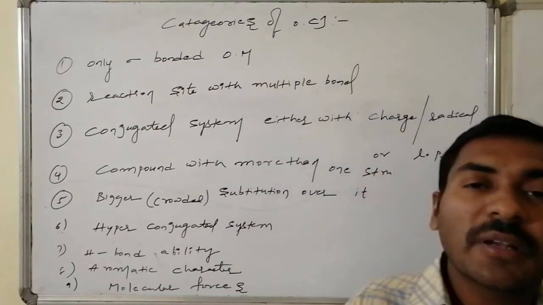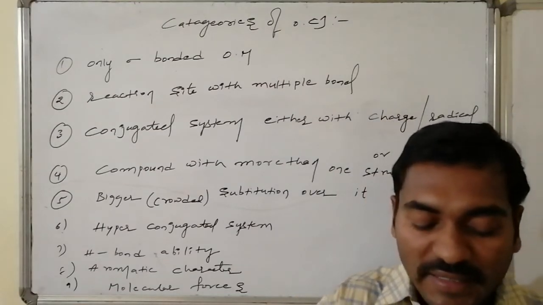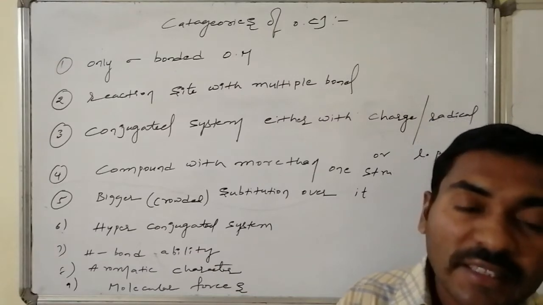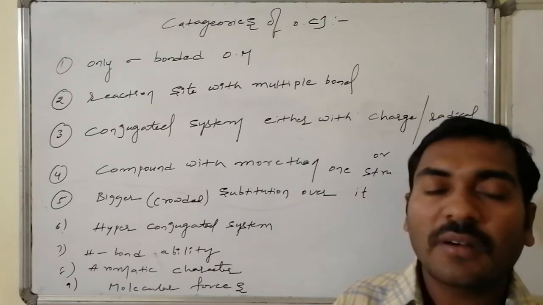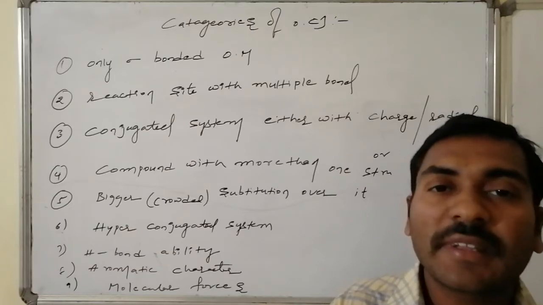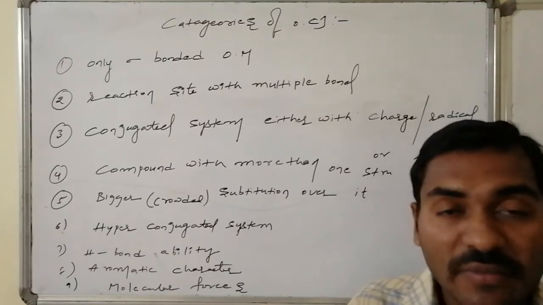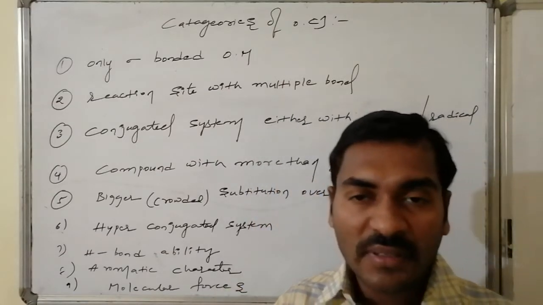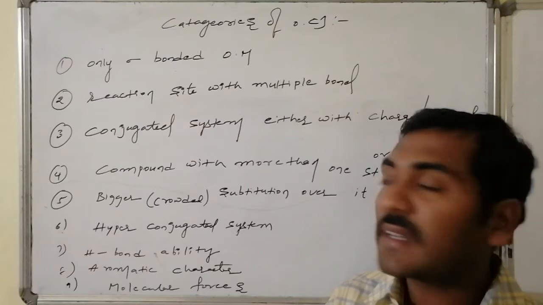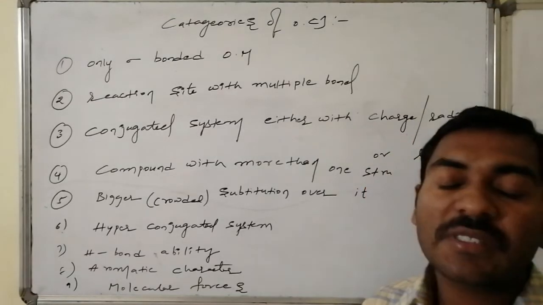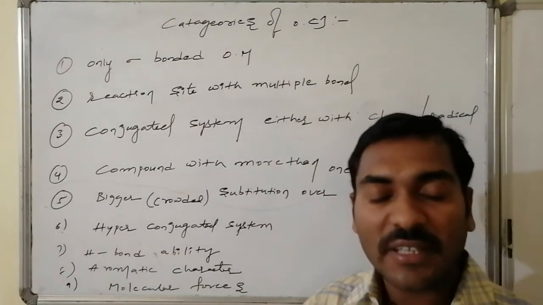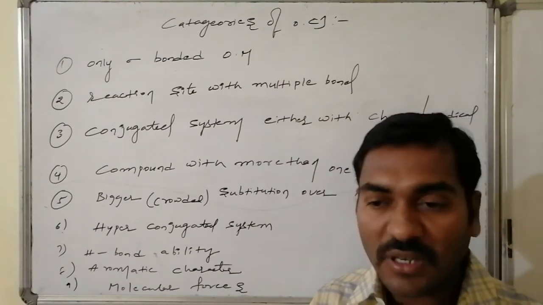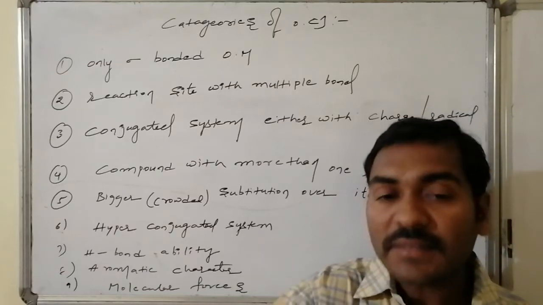Whatever the expected polar portion, the active subunit of the organic molecule has multiple bonds, and that is eligible for the chemical transformation, suppose. Then which other things will influence the active site while it is participating in the chemical transformation, on behalf of that one effect. And extended conjugations are there, alternate double bonds are there, thus extended conjugation is there. Due to that extended conjugation, in association at the end with either a positive charge or negative charge or a radical or a lone pair of electrons containing system, how is it going to be affected while it is participating in chemical transformations?